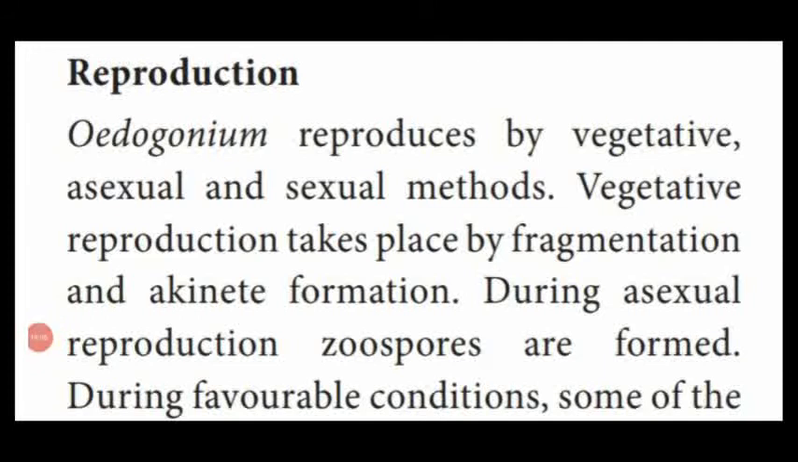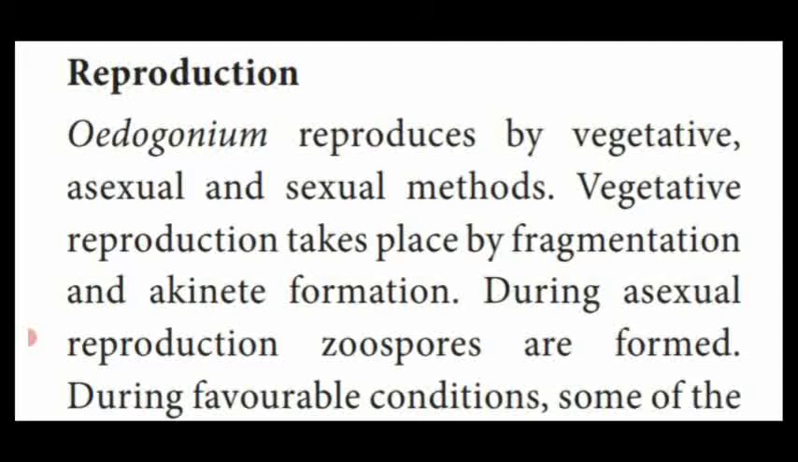Next we are going to see reproduction in Oedogonium. It shows three modes of reproduction: vegetative, asexual and sexual methods. Vegetative reproduction is by fragmentation, because the plant body is divided into many cells. Each cell is cut into a number of pieces due to water current. Each fragment develops into a new individual.